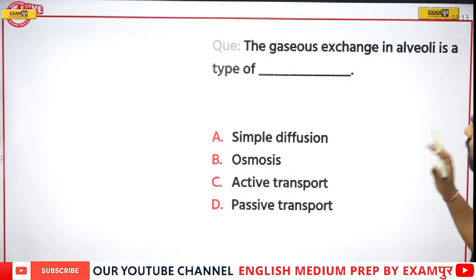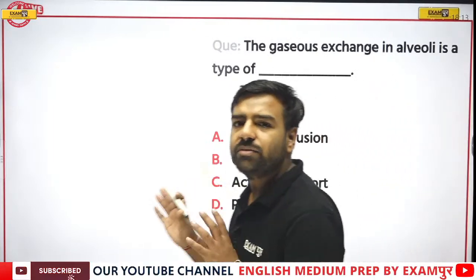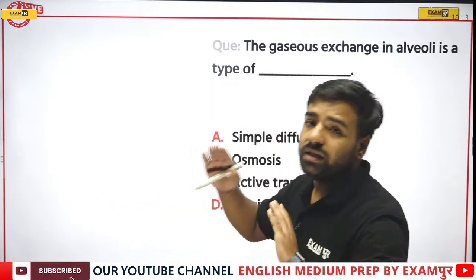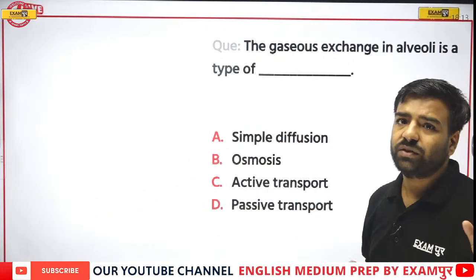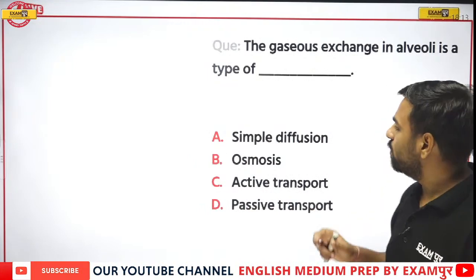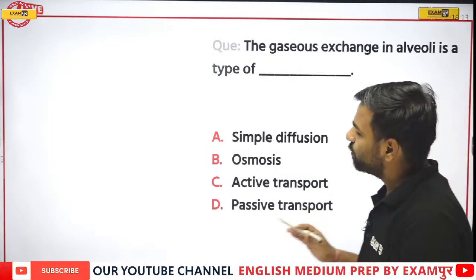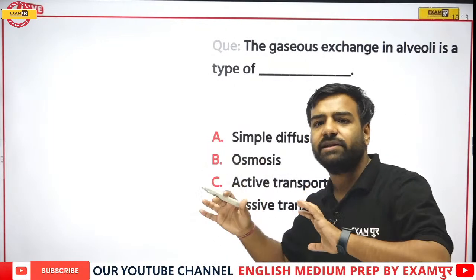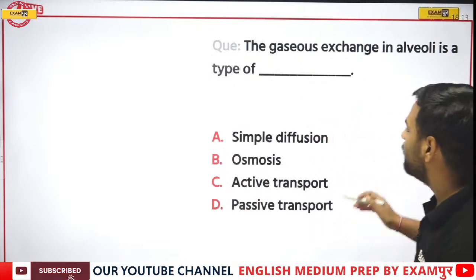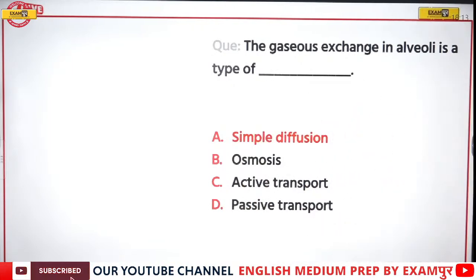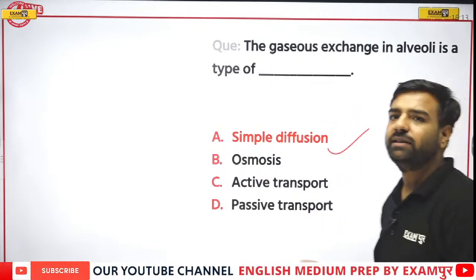Whenever we talk about gaseous exchange, some sort of transportation must be there, correct? So is it simple diffusion? Is it osmosis? Is it active transport or is it passive transport? Please remember, whenever we are talking about this gaseous exchange in the alveoli, here we will talk about simple diffusion. So hence, option A would be correct in this case.